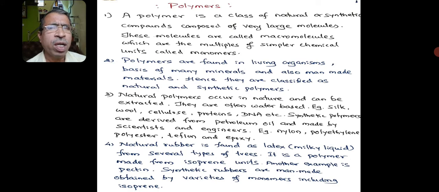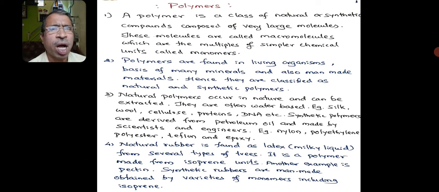Natural polymers occur in nature and can be extracted also. They can be synthesized, manufactured in laboratories also. They are often water-based. Water-based means they become wet when they come in contact with water. Examples are silk, wool, cellulose, proteins, DNA, etc. These are all natural polymers which are water-based.